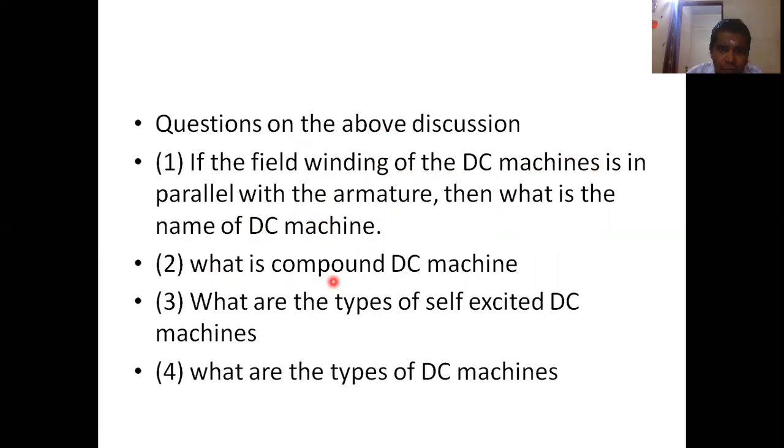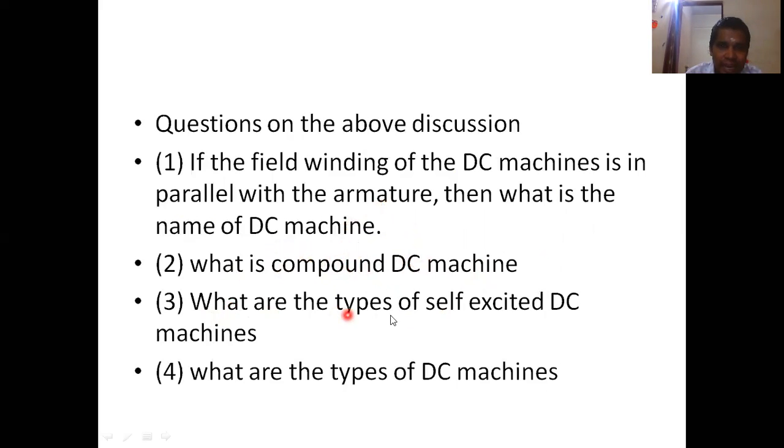So what is the compound DC machine? If we have properly listened to the topic discussion, then you will easily say. Compound DC machine means the DC machine in which the shunt field winding as well as the series field winding both are present. That's why it is called a compound DC machine. There we have long shunt and short shunt also, right?